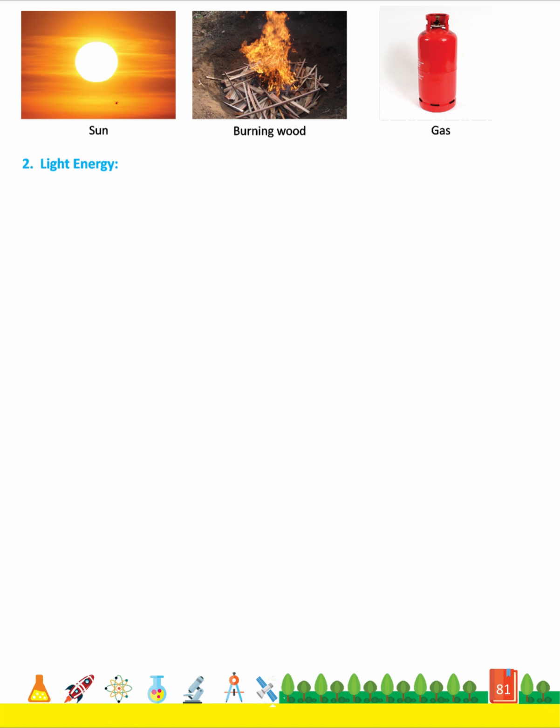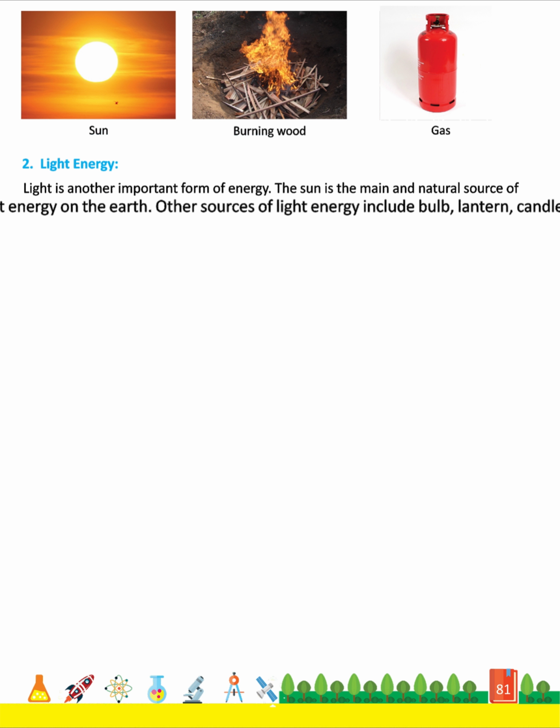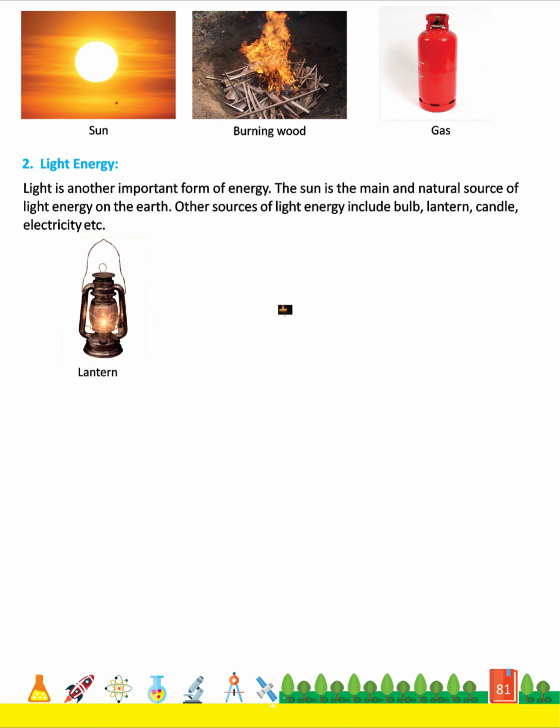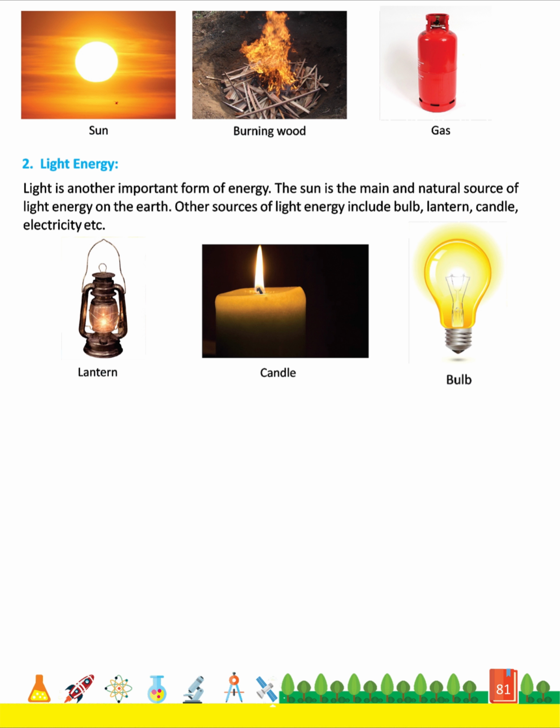2. Light energy. Light is another important form of energy. The sun is the main and natural source of light energy on the earth. Other sources of light energy include bulb, lantern, candle, electricity, etc. Lantern, candle, bulb.